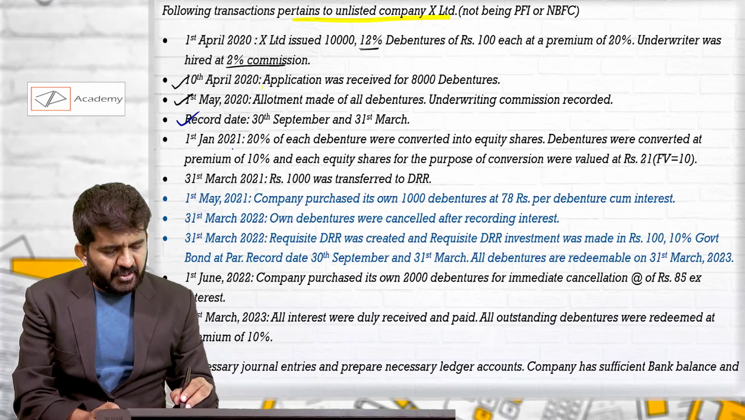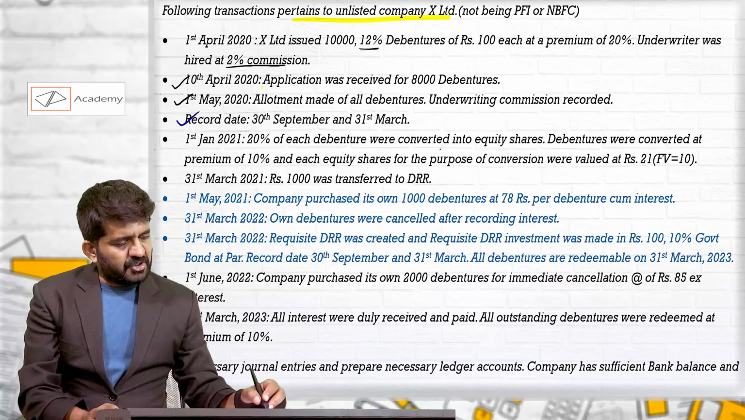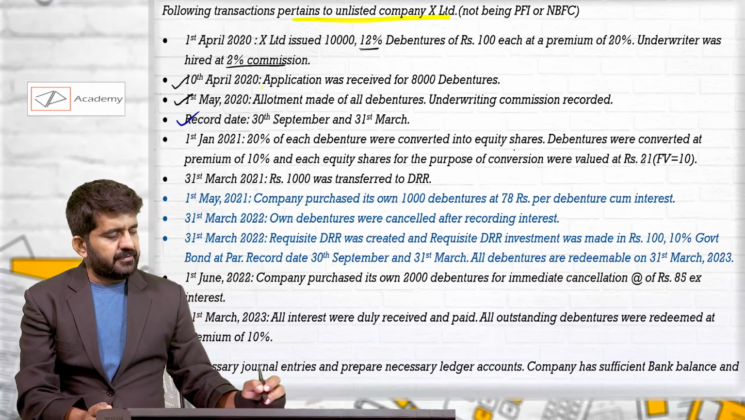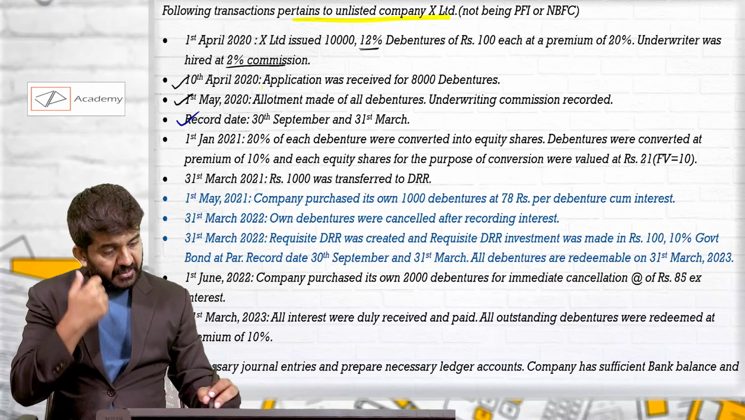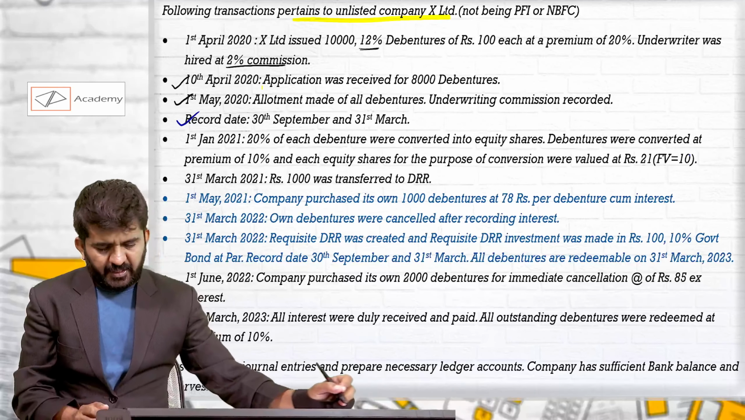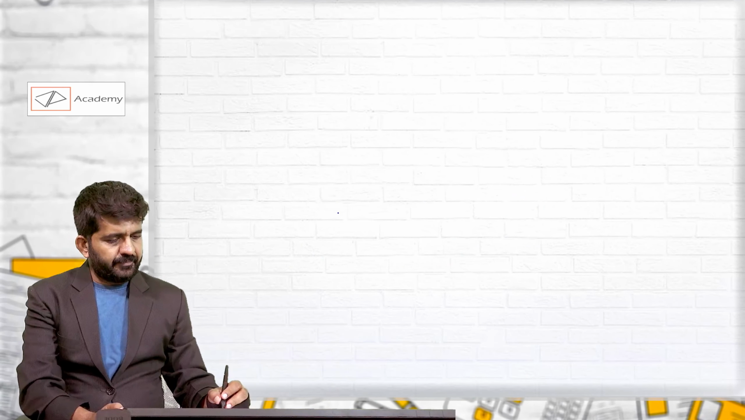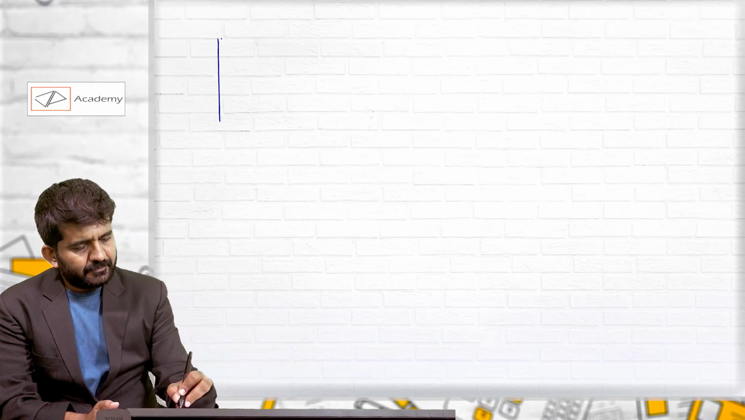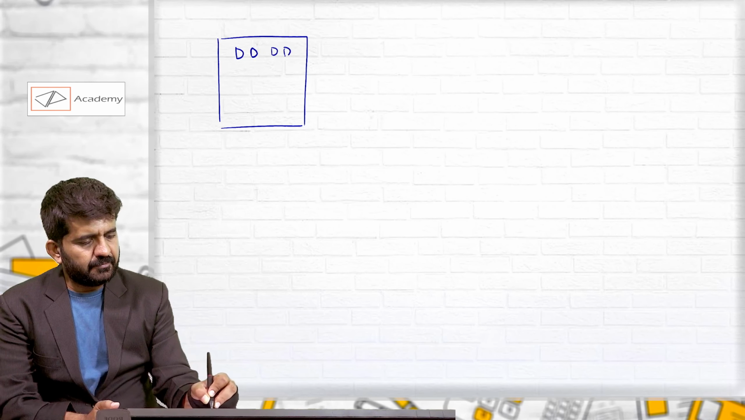On 1st January 2021, 20% of each debenture was converted into equity shares. Debentures were converted at a premium of 10%, and each equity share for the purpose of conversion was valued at rupees 21. Now let me draw a working note for the same. There are, say, 10,000 debentures.